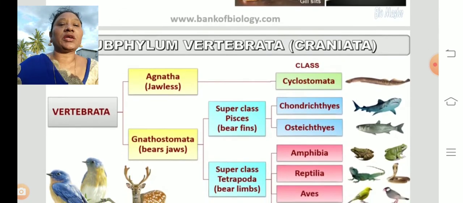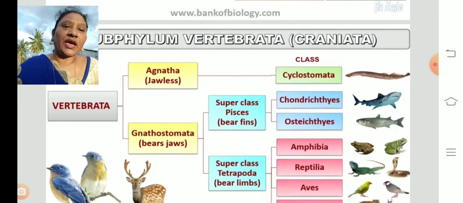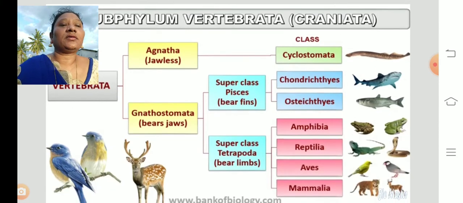So here you can see the vertebrates. According to our concept, we have given a vertebrate, the phylum Vertebrata. These vertebrates are divided into two types, Agnatha and Gnathostoma. Agnatha means absence of the jaws. In the mouth, they don't have any jaws. And if they have jaws in the mouth, they are called Gnathostoma.